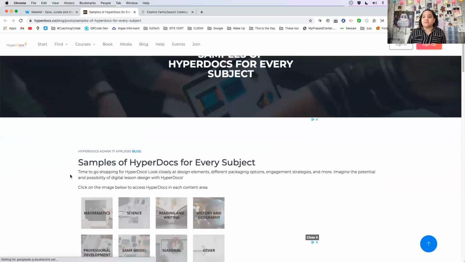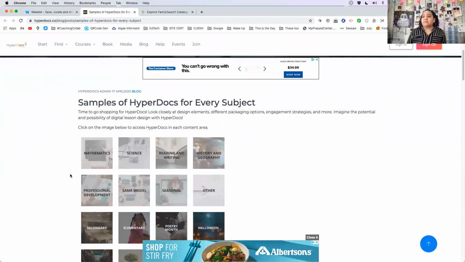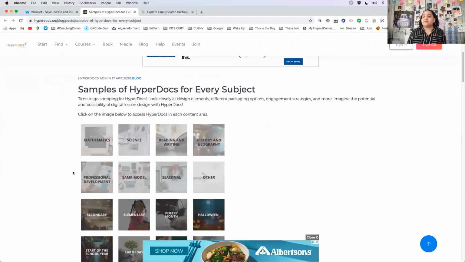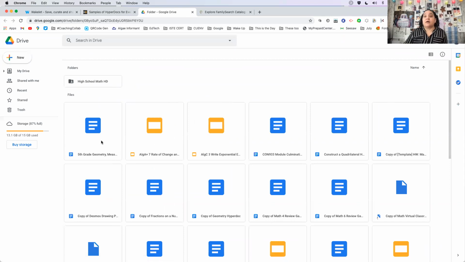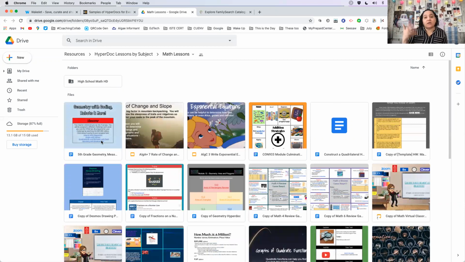They've revamped this a lot recently, and now they've set up these HyperDocs by topics. And so my suggestion is either come and use one of these or come and take a look, so that you can get some ideas about building your own.